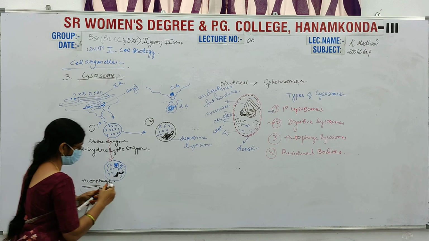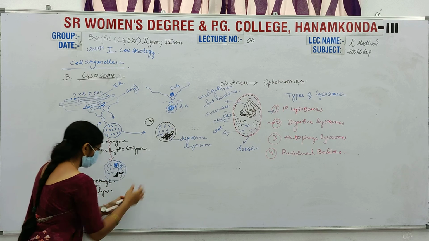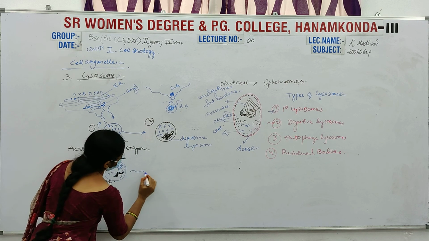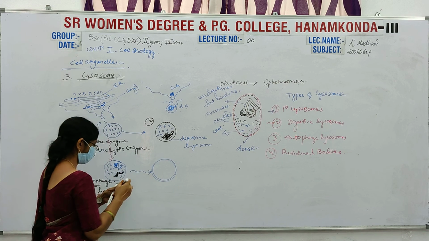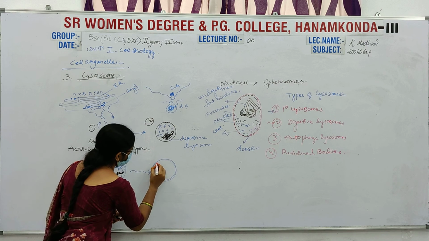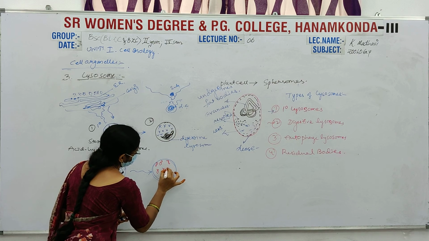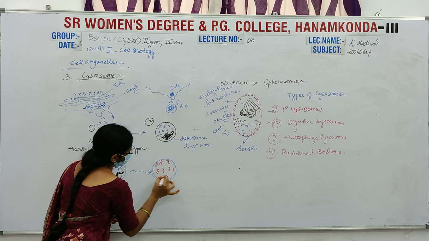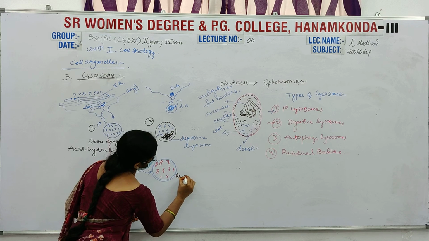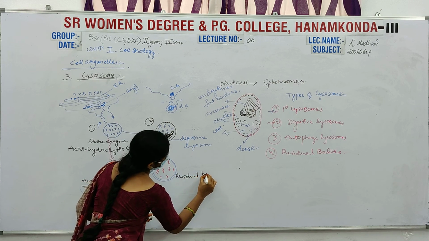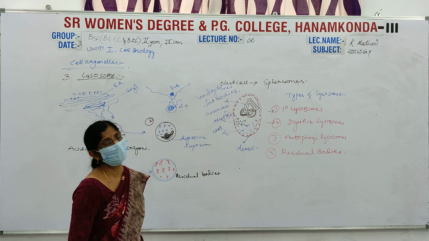The remaining digestive waste particles are converted into residual bodies. Those residual bodies are present in these manners in the lysosomes. These are slowly eliminated through the plasma membrane.